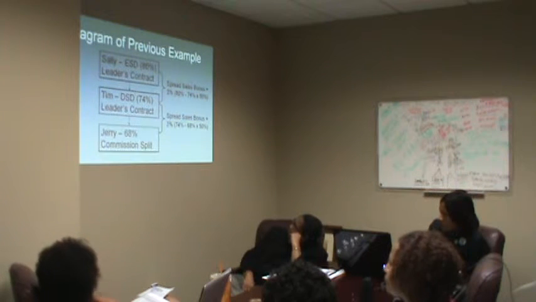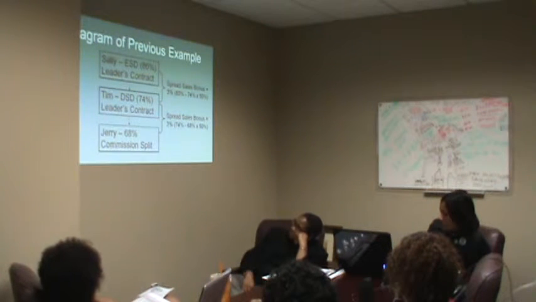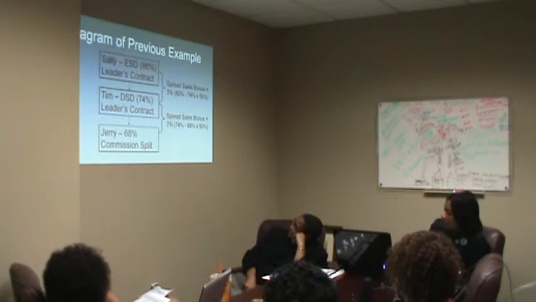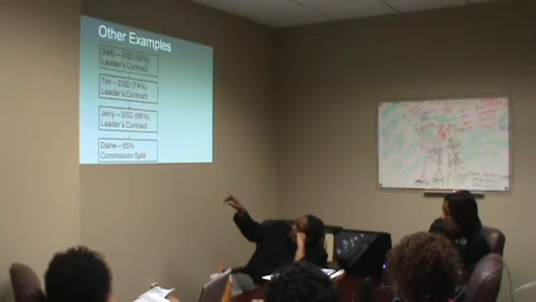Okay, so you do 6%. Remember, we showed an example where Sally skipped that person. Her leader's contract and commission split is 6%, so her spread bonus becomes 3%.